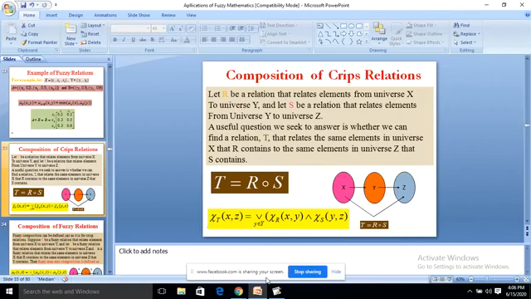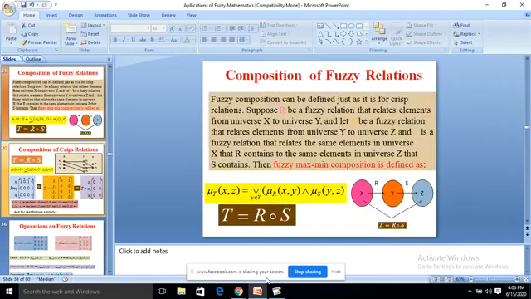T is equal to R composition S. So R is a mapping from X to Y, S is a mapping from Y to Z. Now T is a mapping from X to Z.